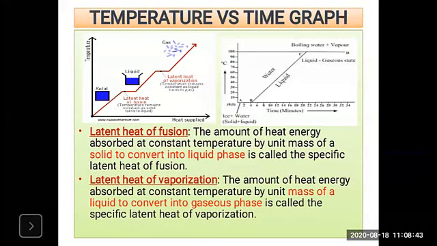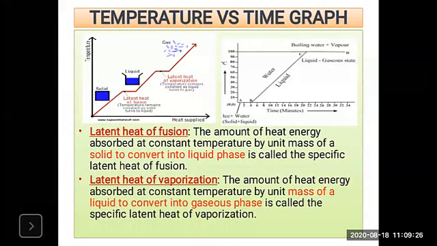And there is a transition phase where the temperature does not increase. So the temperature remains constant, that is 0 degrees Celsius. So AB and CD indicate the transition states where the temperature remains constant. AB is a transition state where the temperature is 0 degrees Celsius and CD is at a constant temperature of 100 degrees Celsius. So both are transition states where the latent heat is absorbed by the molecules. In AB, the latent heat is absorbed by the ice to convert it into water molecules, so complete conversion into water molecules occurs.